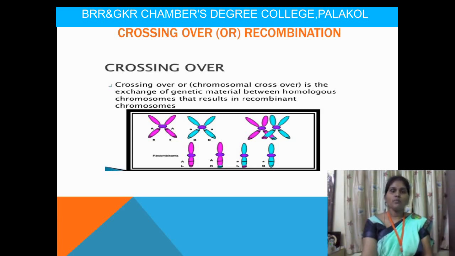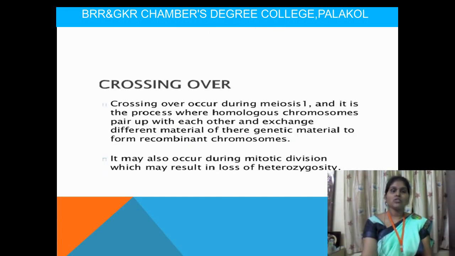So crossing over, or chromosomal crossover, is the exchange of genetic material between homologous non-sister chromatids. Because recombination is done by it, we also call it recombination. Okay, next, crossing over.